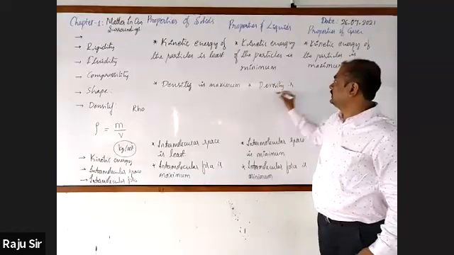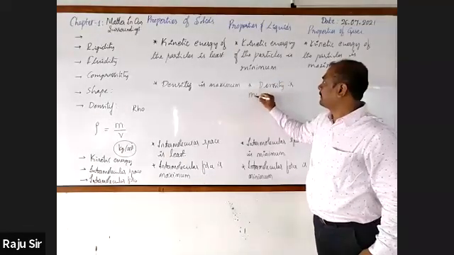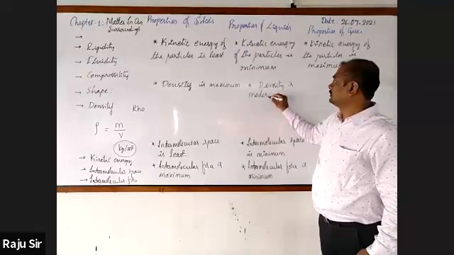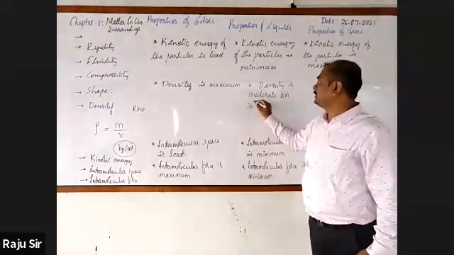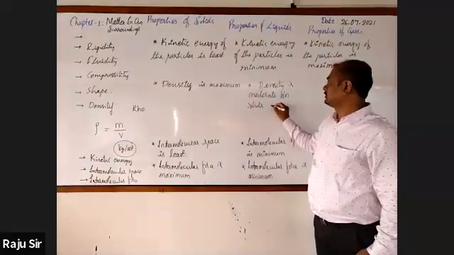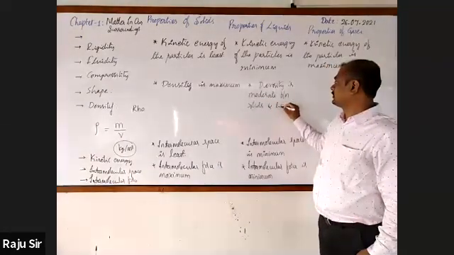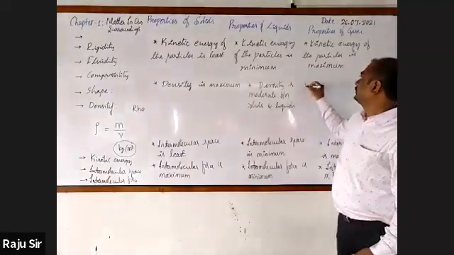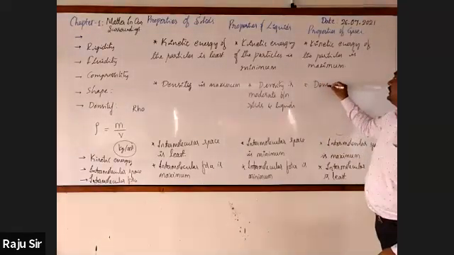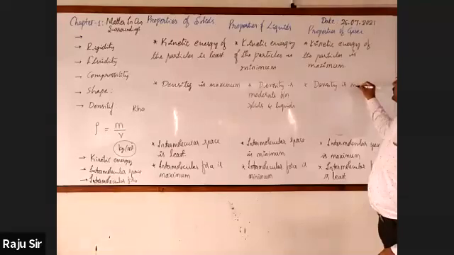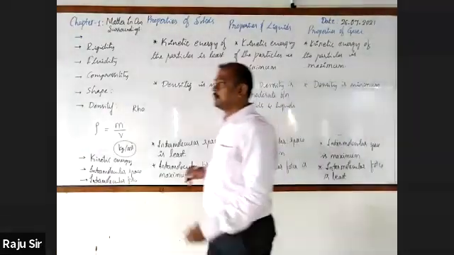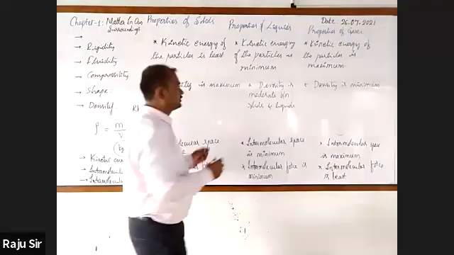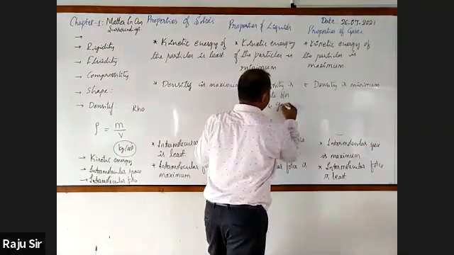Density is moderate between solids and liquids. And here density is minimum. Moderate between solids and gases. You have written liquids. Solids and gases.